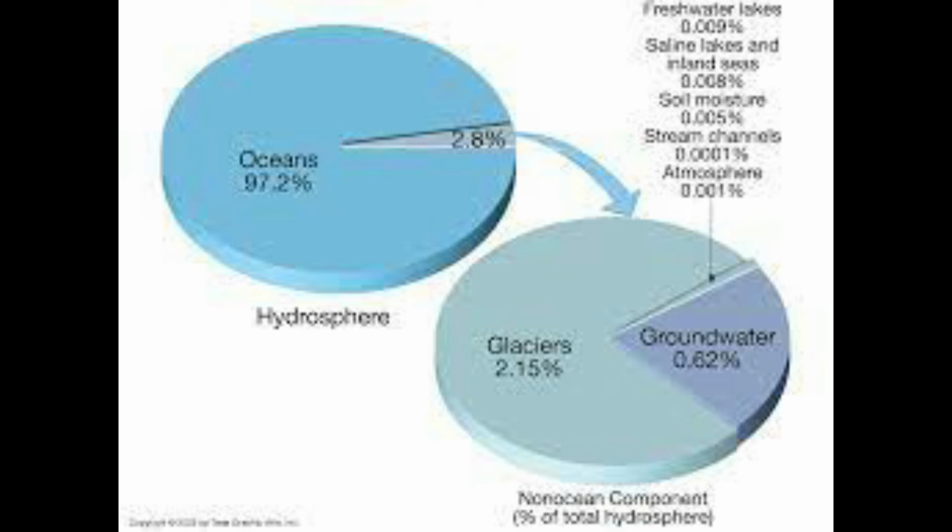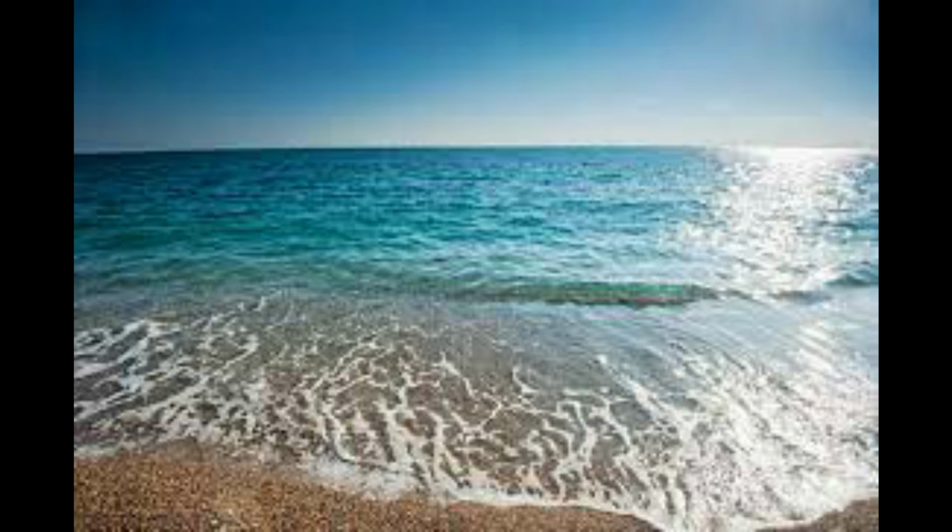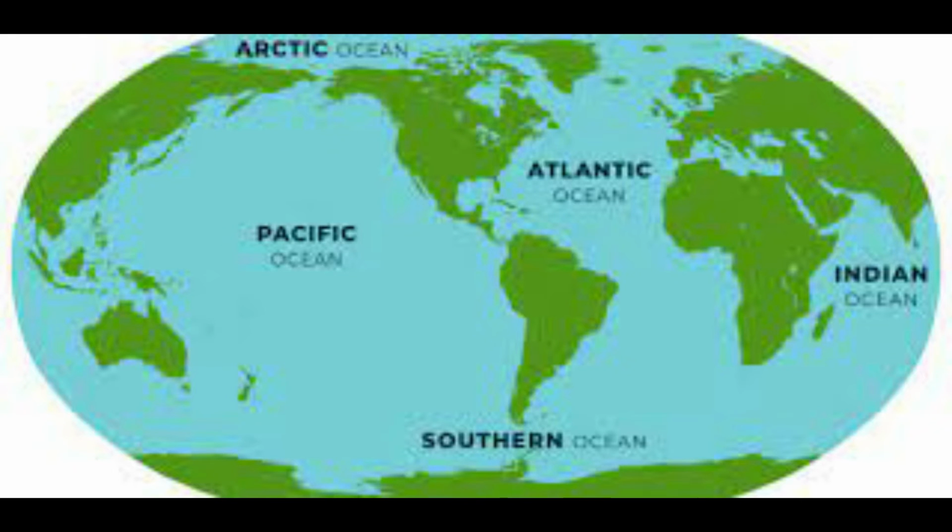Now children, just as information about the continents is given, in the same way here in your textbook they have given you information about the oceans: that the ocean water is saline and there are 5 main oceans. They are the Pacific, Atlantic, Indian and Arctic Oceans. Salt water bodies on the earth's surface smaller than the oceans are divided into two categories: open seas and inland seas. So children, this is about the hydrosphere.